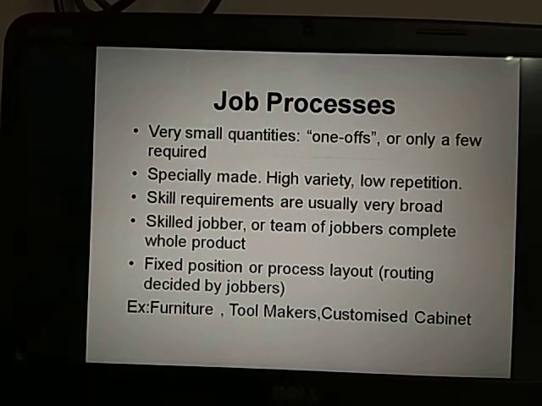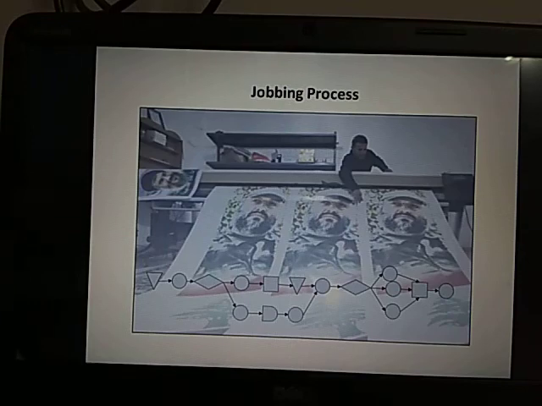So here in job processes, what is the kind of operations? The person will be a skilled jobber. A team of people will be working. Most of the time fixed position or process layout, routing decided by jobbers. What are the examples? Furniture, tool makers, customized cabinets. Where do you find cabinets? You find them in lorries or in offices. So all falls under job process.